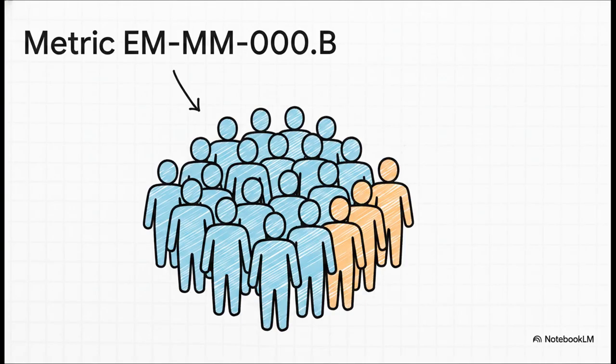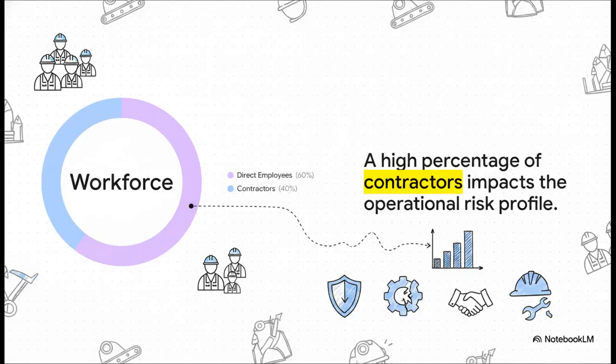Section 4. Metric B workforce breakdown. This metric dictates that a company must report their total overall headcount, but it adds a really fascinating and vital requirement. You must specifically disclose the percentage of that workforce made up of contractors. The SASB standards define direct employees as those on the payroll, whether full-time, part-time, or seasonal. But contract employees are individuals not on the payroll, but whom the entity still supervises or manages, like independent contractors or temp agency workers. To put this into perspective, if we look at an illustrative split of, say, 60% direct employees and 40% contractors, it reveals some really vital indicators.